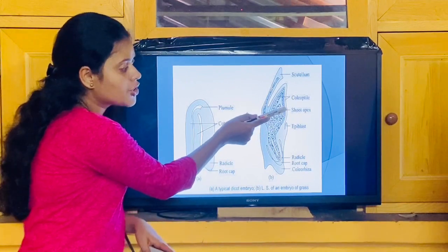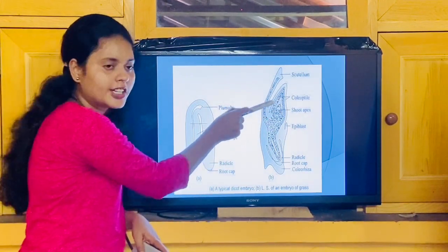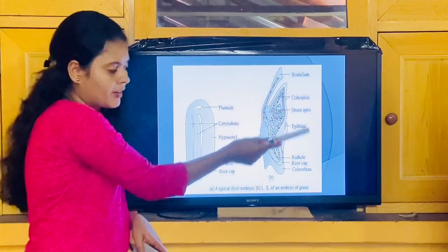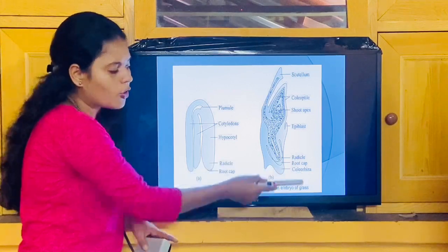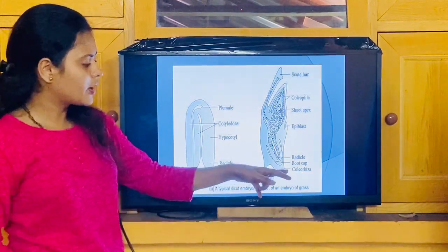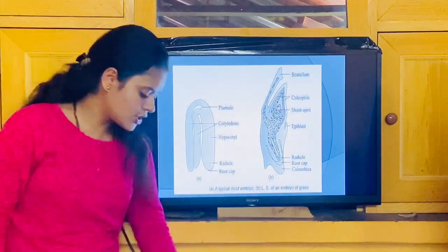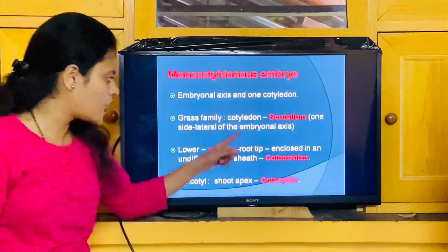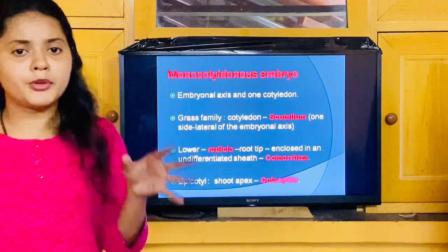Then above the plumule region there is some undifferentiated tissue called the coleoptile, and below the radicle an undifferentiated region called the coleorhiza. And there is a root cap also. So only these terms you have to remember. This is all about the monocot. All these things I have explained to you. So this is about embryo formation.